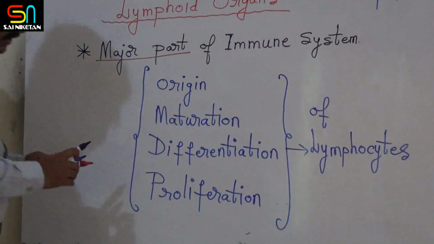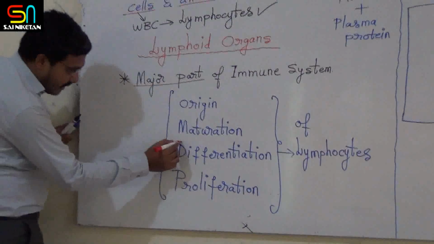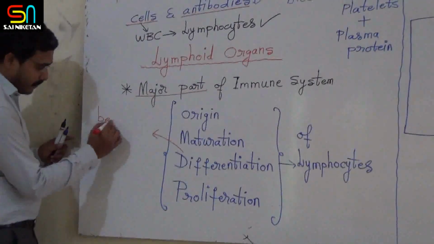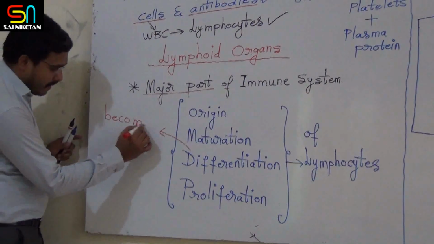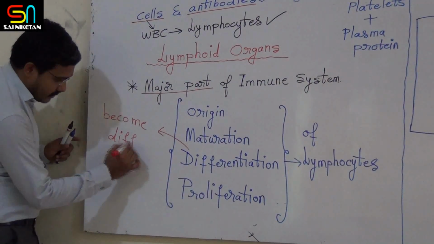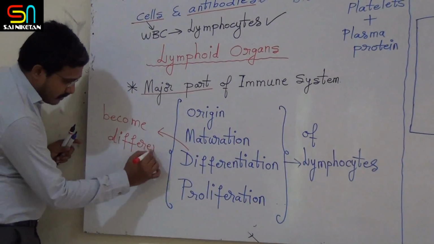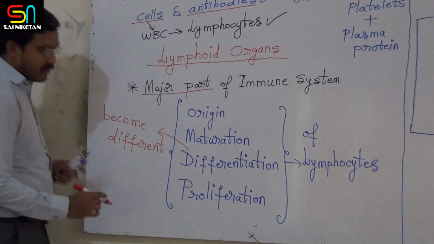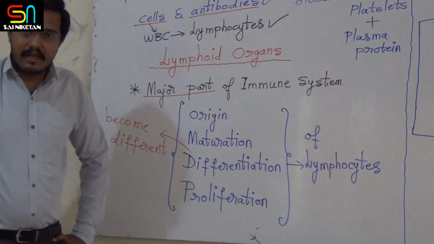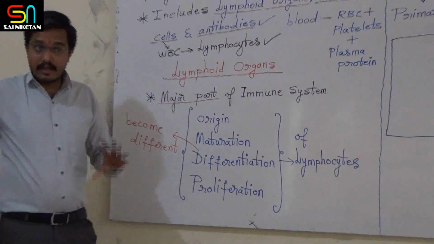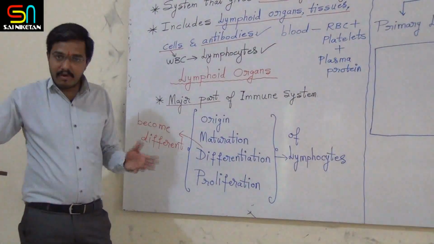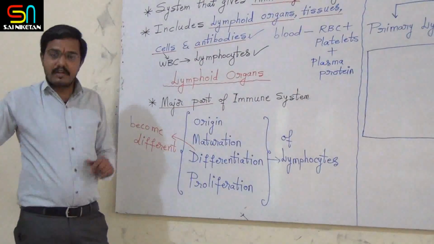Differentiation, simply you remember, means become different. Just think about T lymphocytes. You know that there are types of T lymphocytes: helper T lymphocytes, memory T lymphocytes, cytotoxic T lymphocytes.